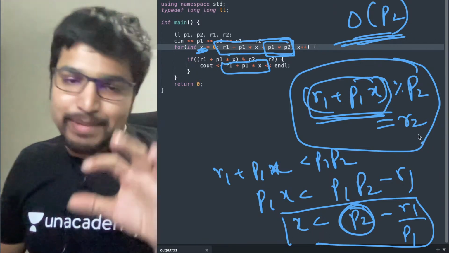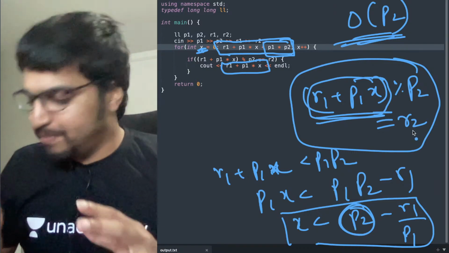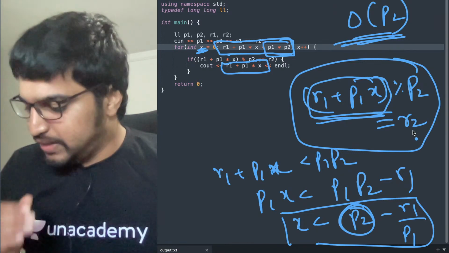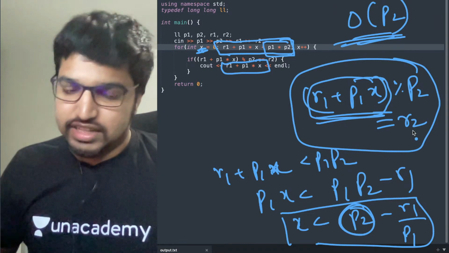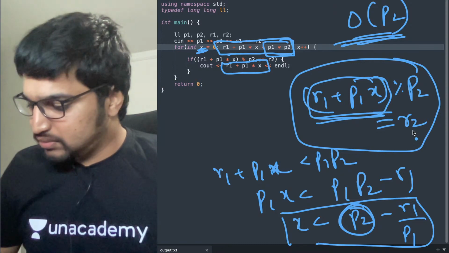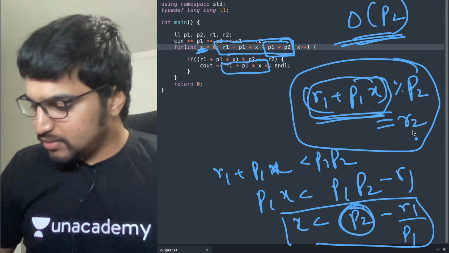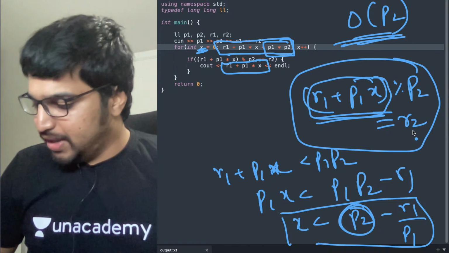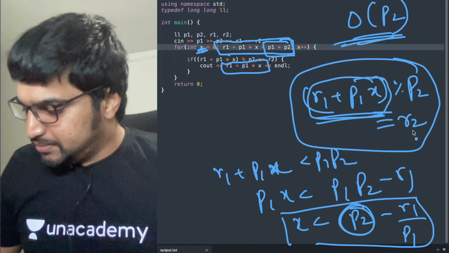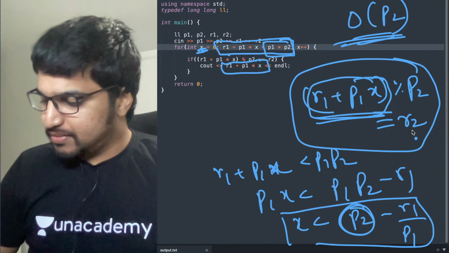So this might be confusing, I understand. I might have gone a bit quick. But let me know if there's any doubt here. If any part of it is concerning you, I'll explain it to you again. No concerns. Any doubts so far? Can you please let me know?